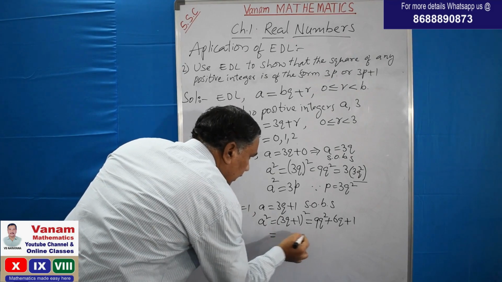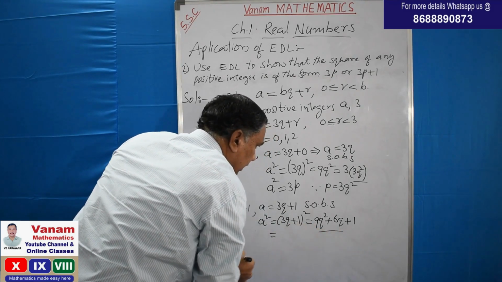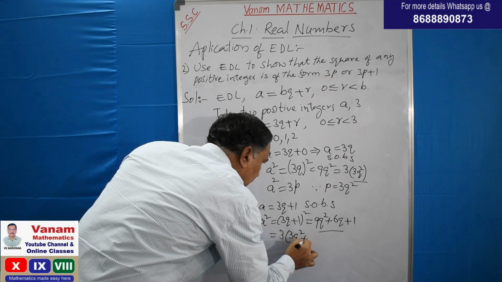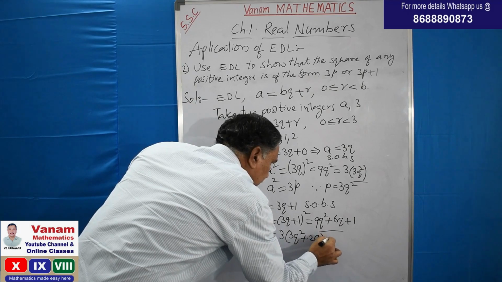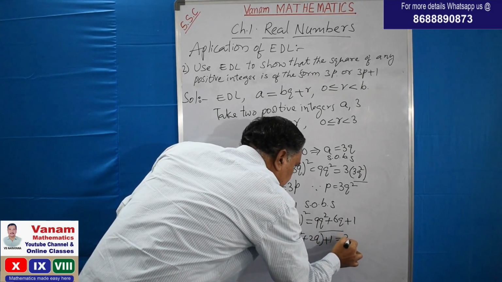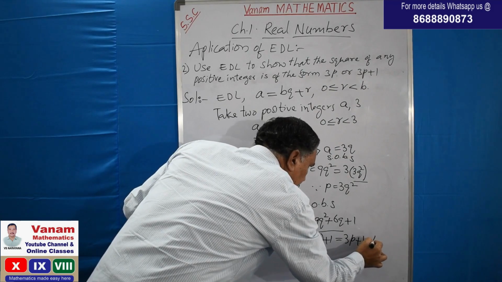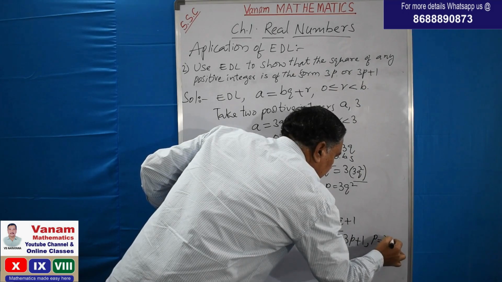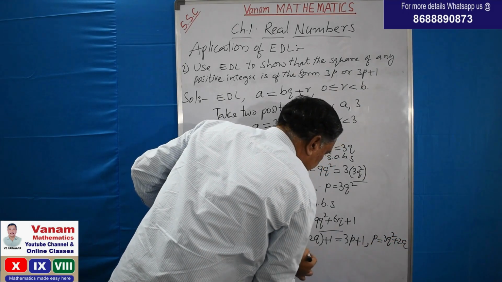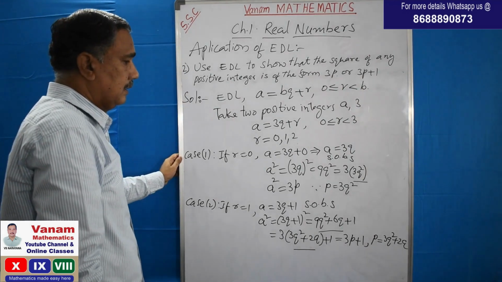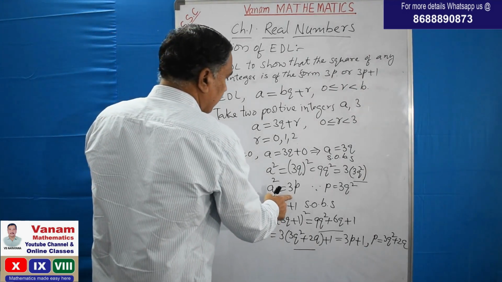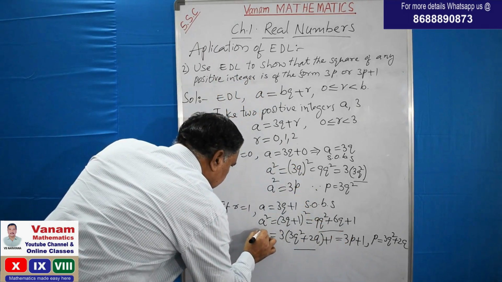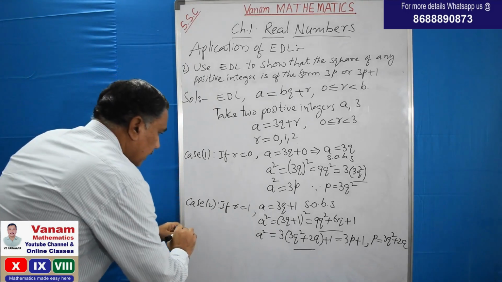Now I am taking 3 common in the first two terms. So take 3 common: 3 times (3q square plus 2q) plus 1. So this is 3p plus 1, where p is equal to 3q square plus 2q. That is in the form of 3p plus 1. So a square is in the form of 3p and 3p plus 1. Now case 3.